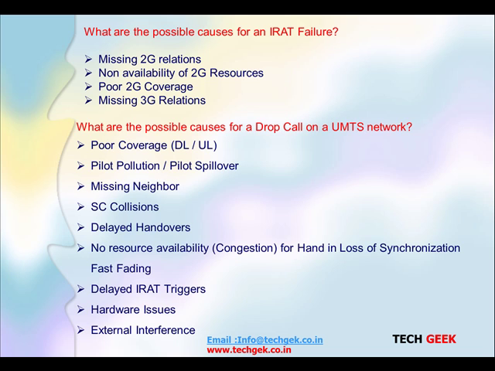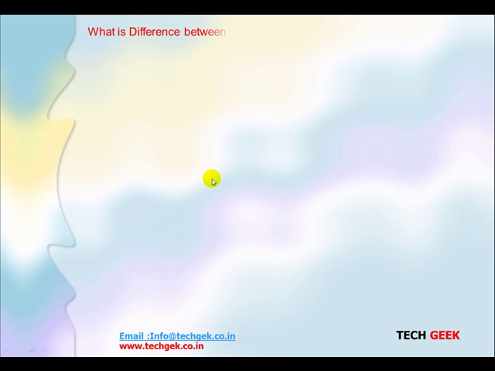What are the possible causes for dropped calls on UMTS? 100% this question will be asked. You must know about this. So poor coverage in uplink and downlink, pilot pollution, pilot spillover, missing neighbors, scrambling code collisions, delay in handovers can also be there. Low resource availability, congestion, handover failures, loss of synchronization, fading, fast fading, delay in IRAT triggering, hardware issues, or some external interference. So these are some of the reasons for UMTS call drops.